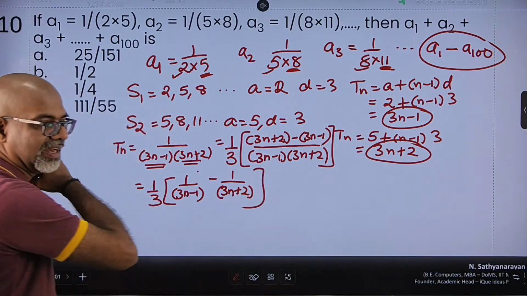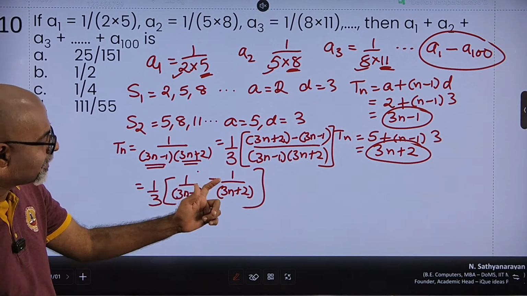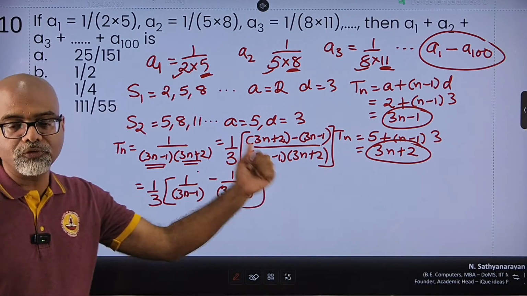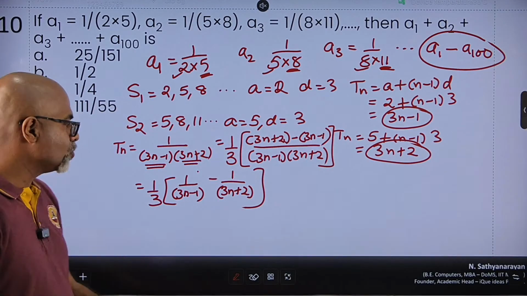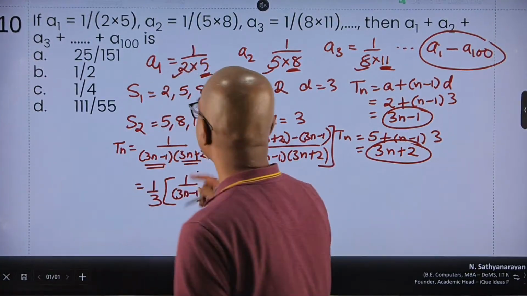And this is exactly what we were waiting for. I got it as addition or subtraction. In this case, subtraction of two terms. So my first term is this 3n minus 1, which is 1 upon 2.